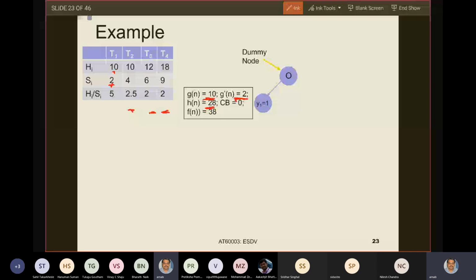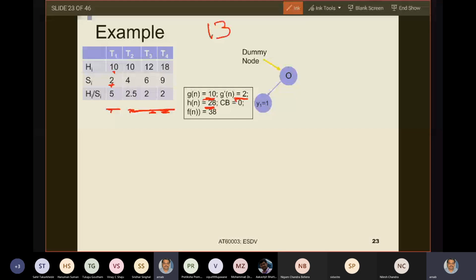Yes, sir. So you see the order: because I have already used task 1, who are there in the sorted list? First T2, then T3, then T4. These are my unallocated tasks in the sorted list. I have available resource equal to 13.